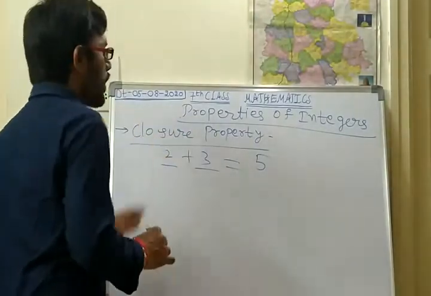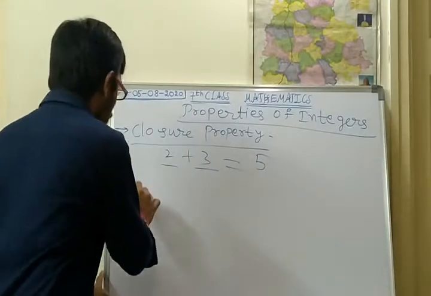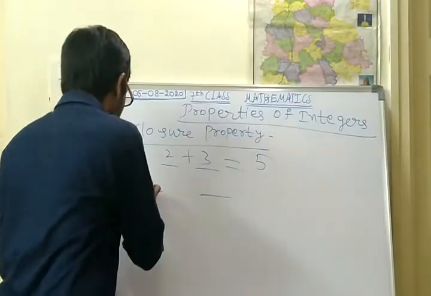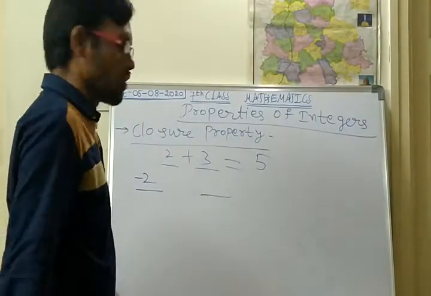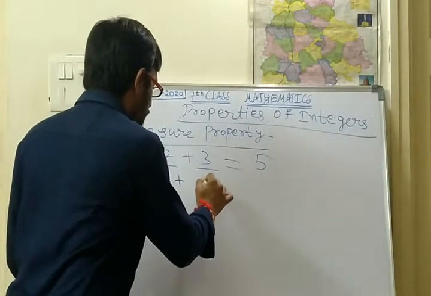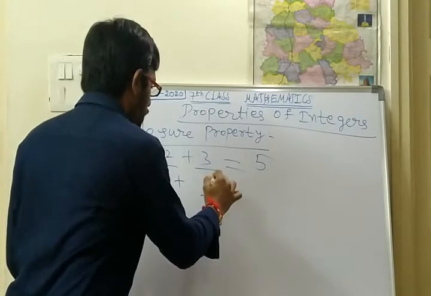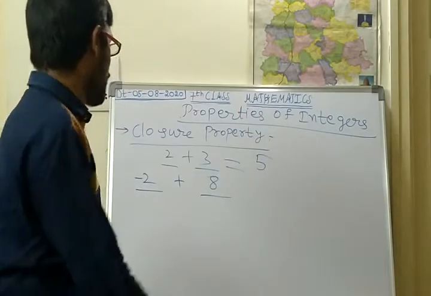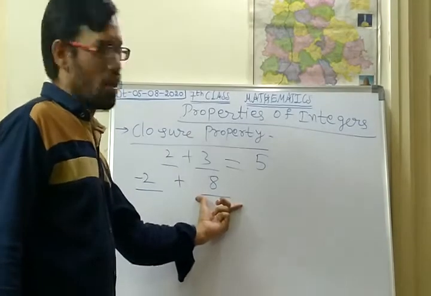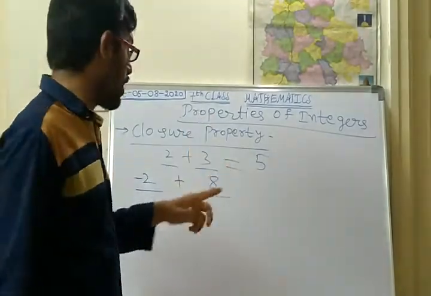Now in the properties of integers, suppose we take any two integers. I am taking -2, which is one integer, and plus 8, which is another integer. Integers means positive, negative and 0.